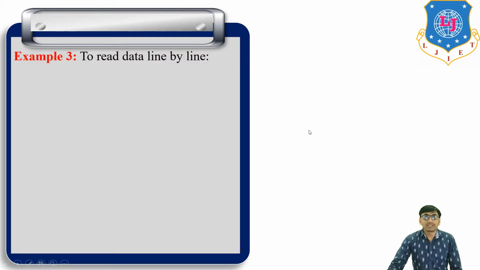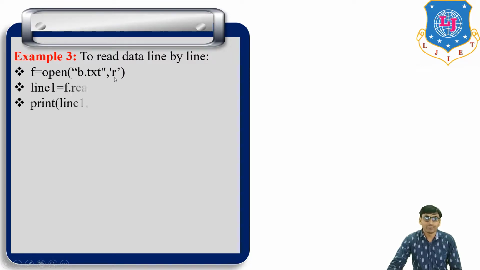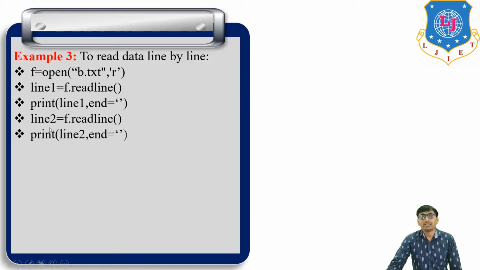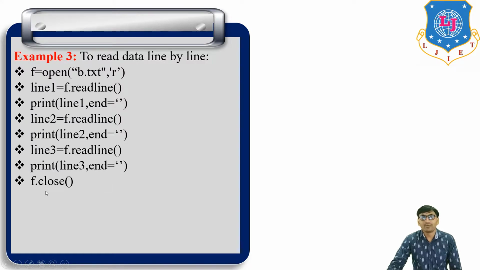Next, to read data line by line. f is equal to open b.txt in read mode. Now line1 is equal to f.readline(), the first line, then print line1 with end equal to empty string. Then line2 is f.readline(), print line2, then line3 is f.readline(), print line3, then file close.